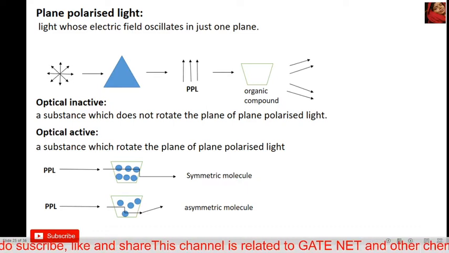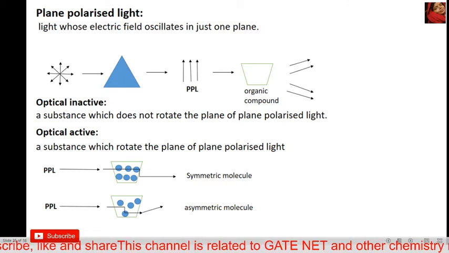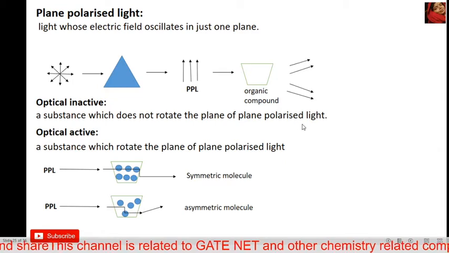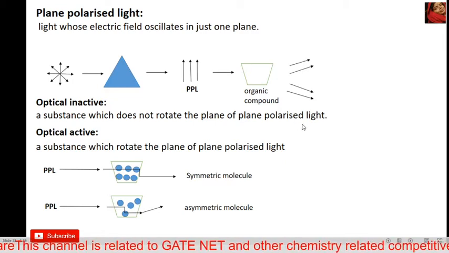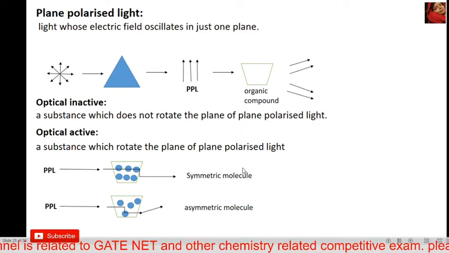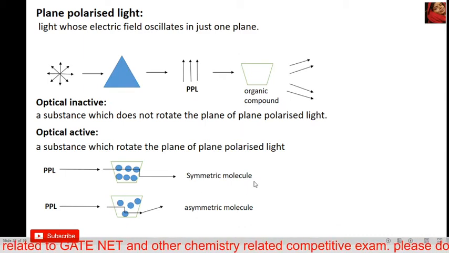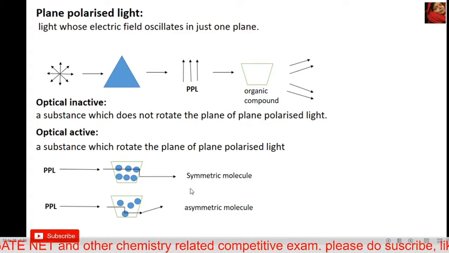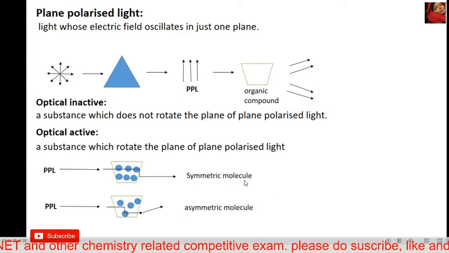Any substance which does not rotate the plane of plane polarized light is called an optical inactive substance. Symmetrical molecules, or any symmetric compounds, are optical inactive. Why are symmetrical molecules optical inactive?